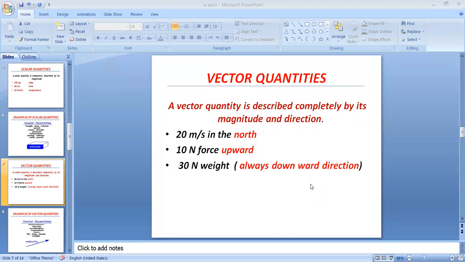Any other example in your mind? Any other quantity that has direction so that I can explain?